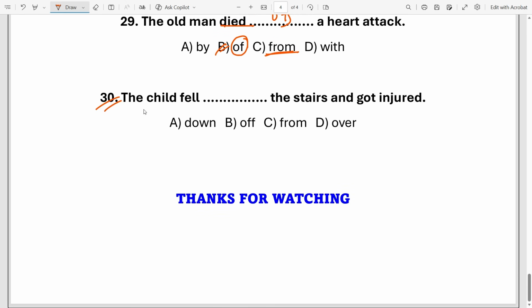And this is the last one. The child fell dash the stairs and got injured. So what is the right answer? You people tell me in the comment section. Okay, so this is the question of the day.